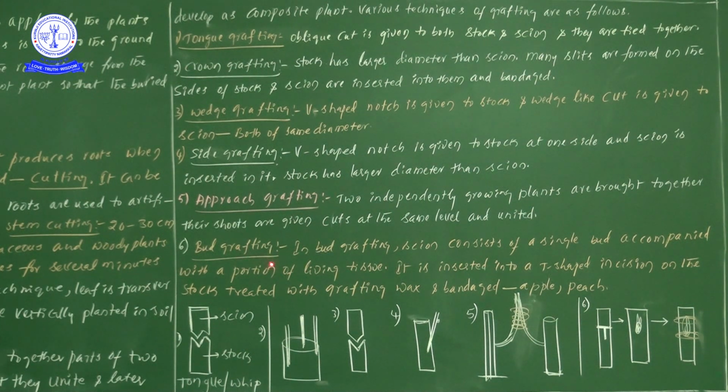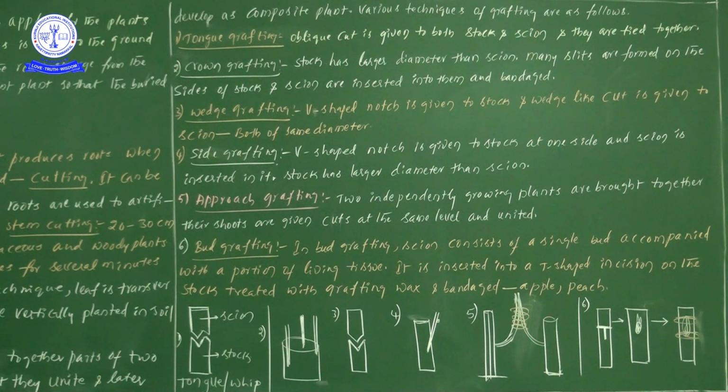Next, bud grafting. Here also the heading itself gives the information. We do the grafting by taking a bud, and that bud is inserted in a T-shaped insertion. Then the bud is tied tightly to the stalk. After a few days the bud gives rise to a new branch, and the stalk gives rise to another branch. So the stalk and scion give two different branches, and there is a possibility of two different fruits on a single plant.